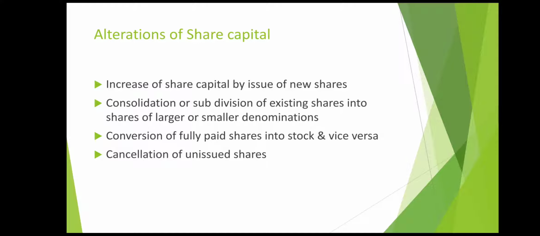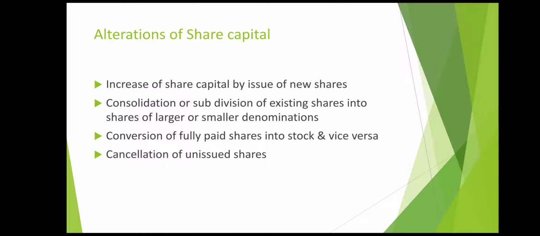Even that is permissible. And the last way of alteration of share capital is you can cancel unissued shares. You might be knowing that first you have authorized share capital, then subscribed capital, then issued, then called up, and then finally paid up share capital. Authorized is the maximum capital that you can call for. So you can reduce that authorized capital. You have still not issued it, it is your authorized capital. That also can be cancelled by the company. You can cancel the shares which are not issued.